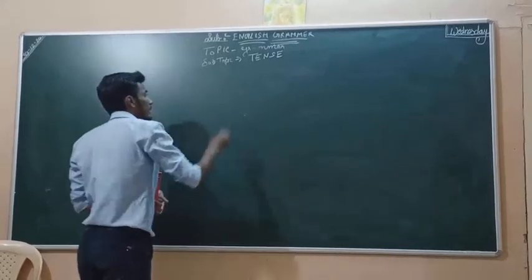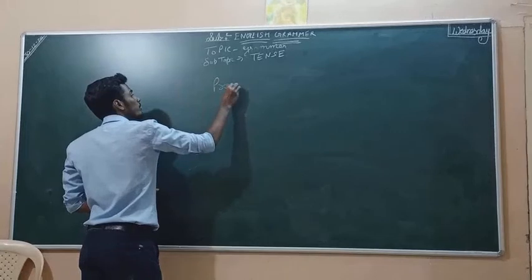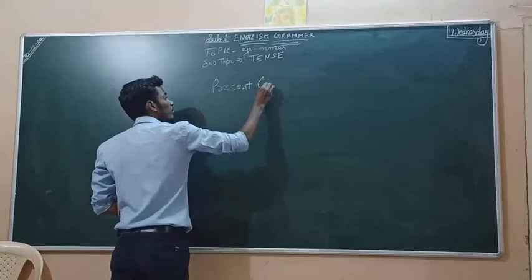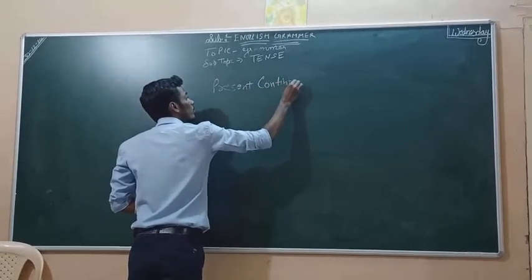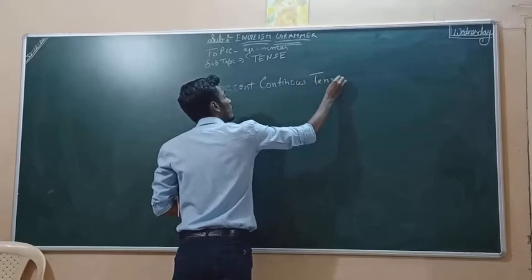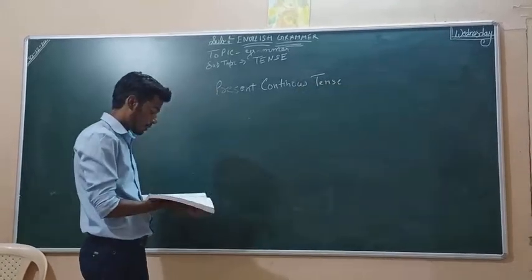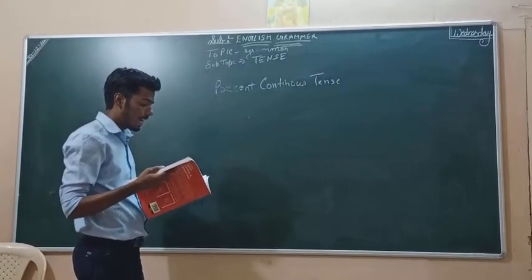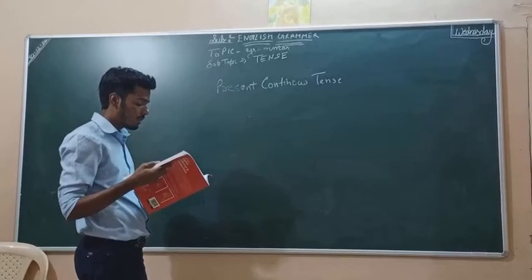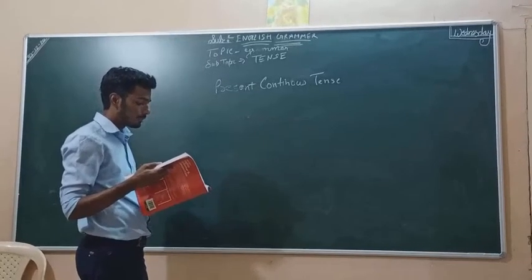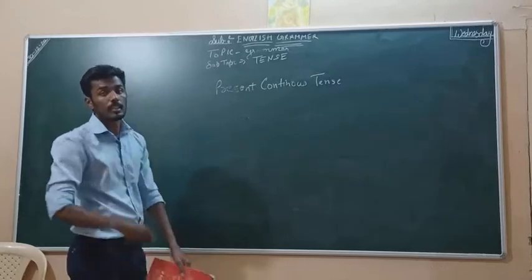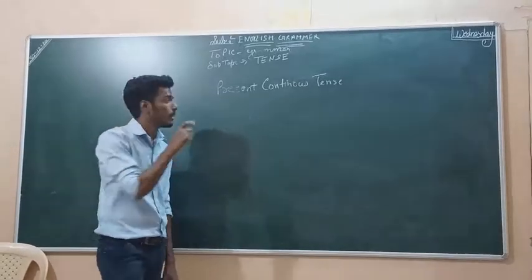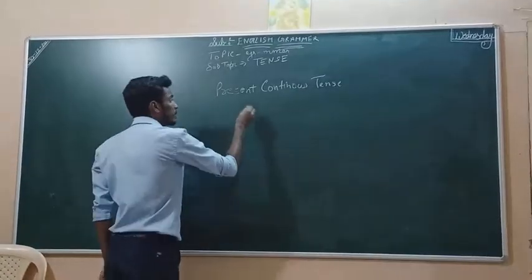Now present continuous tense. Pay attention. The present continuous tense is used for an action going on at the time of speaking, for a temporary action which may be actually happening at the time of speaking. So present continuous tense means the action which is going on right now at the time of speaking. Means if you are speaking that and you are doing it also, that is present continuous tense.